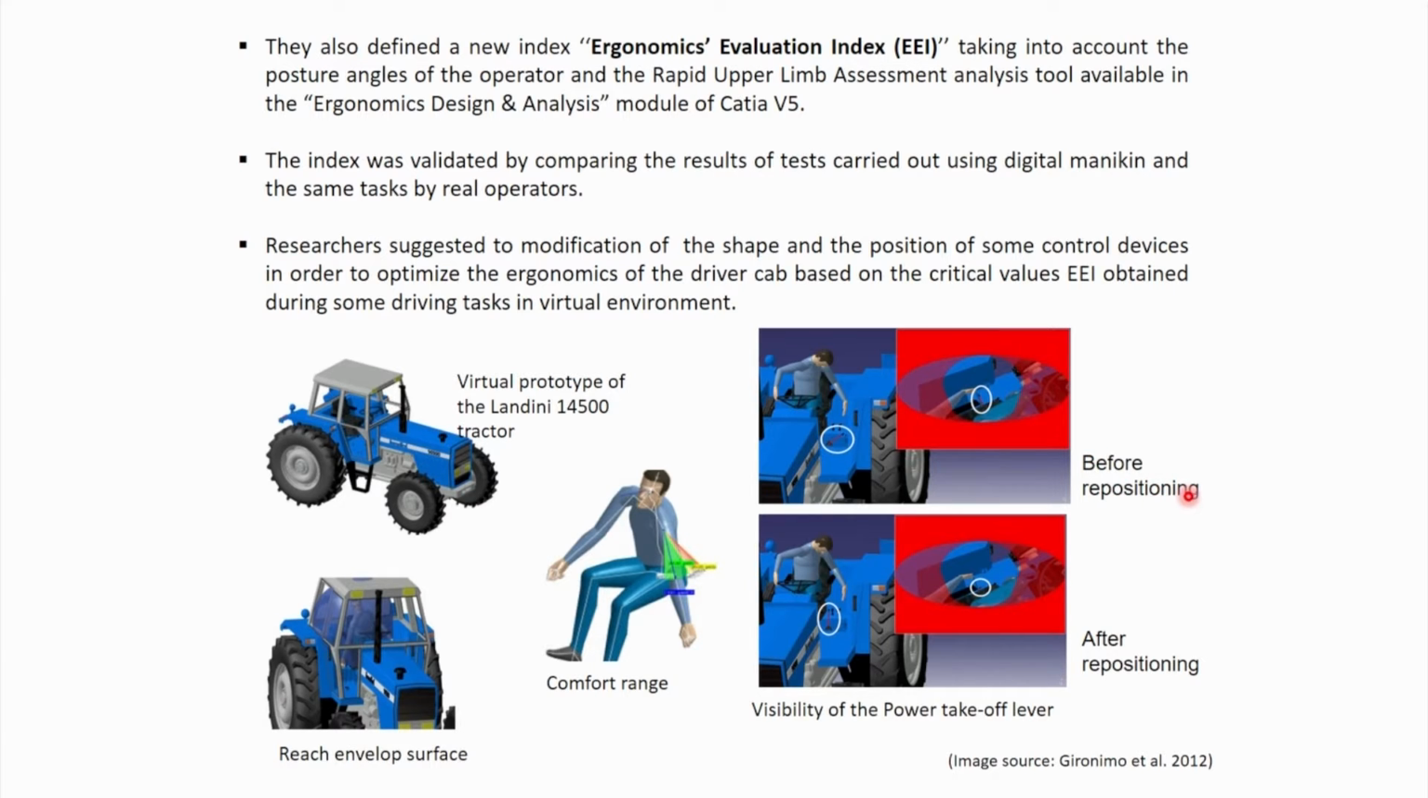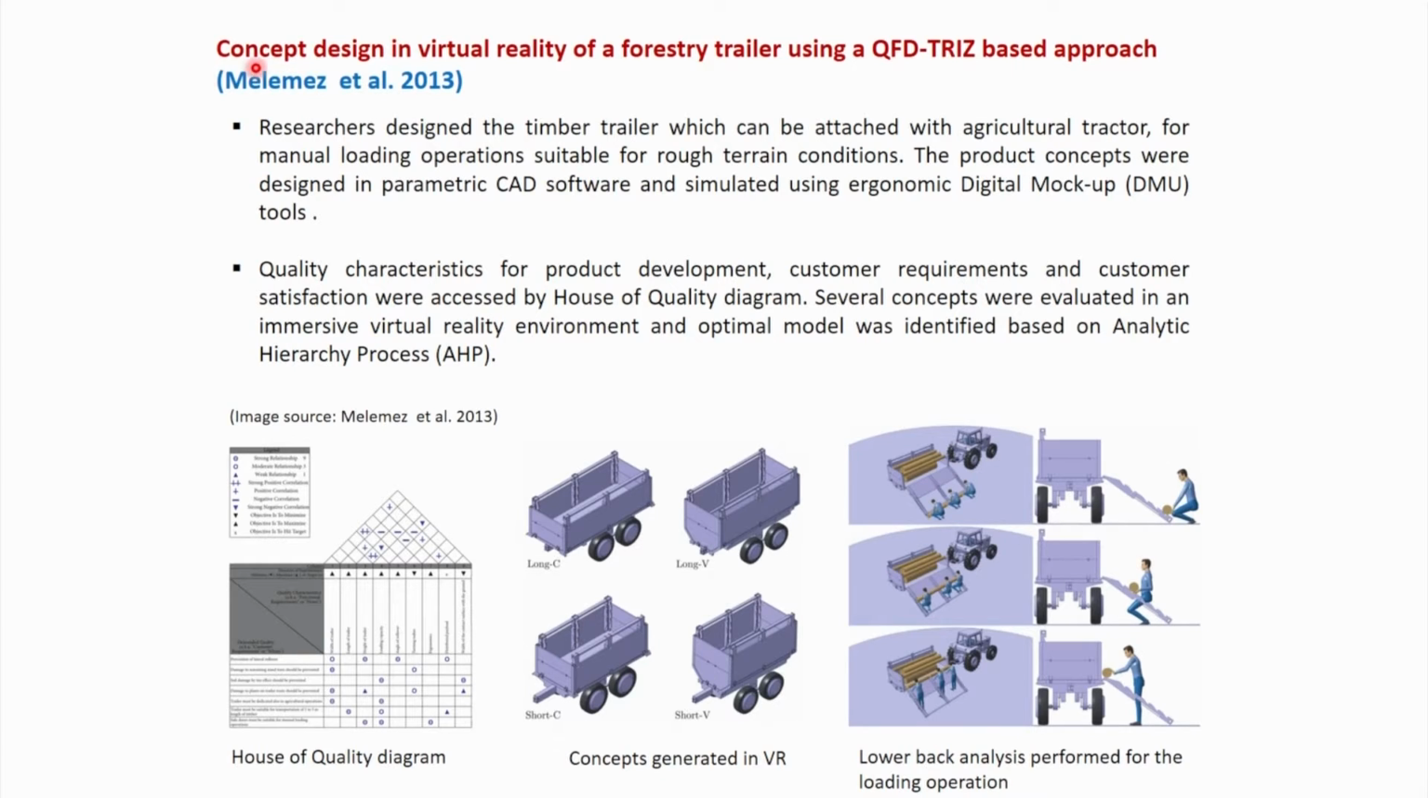So this is before repositioning. In the existing scenario only this much is the visibility, but after repositioning, it was easier for the operator to visualize the control. So various ergonomics aspects of control location or control position were studied in that research. So the next paper is concept design in virtual reality of a forestry trailer using a QFD trees based approach.